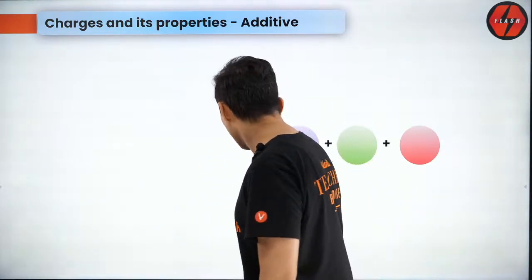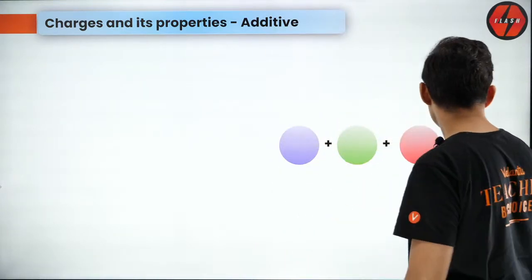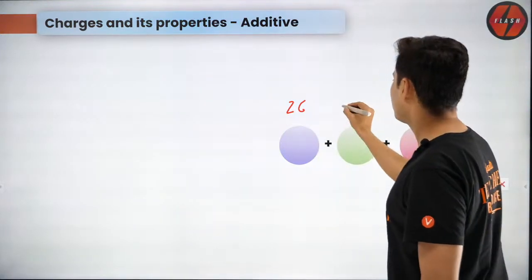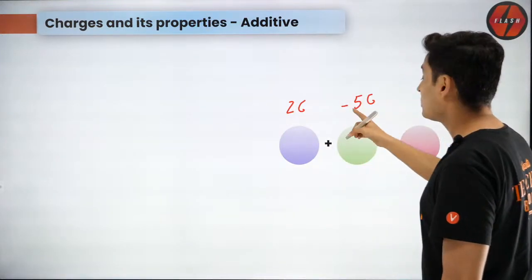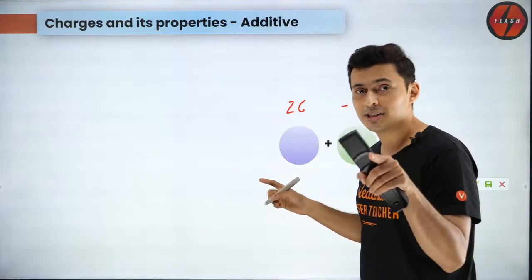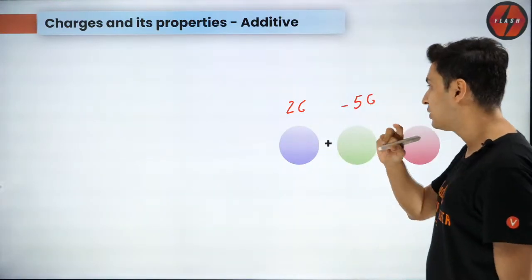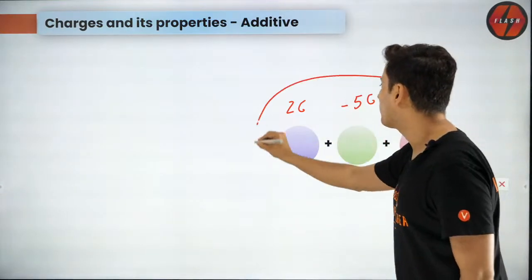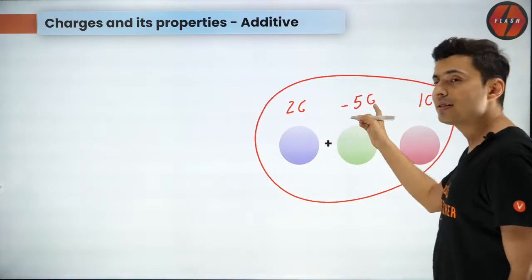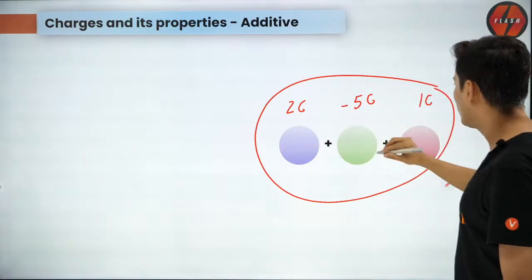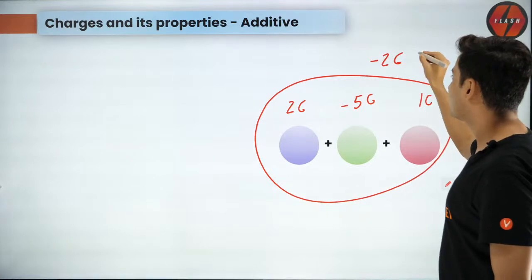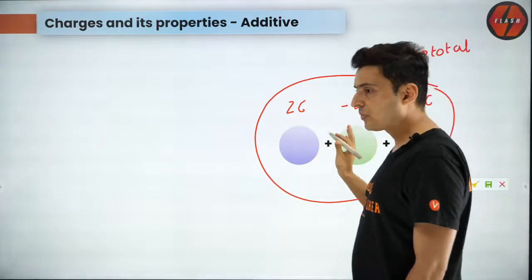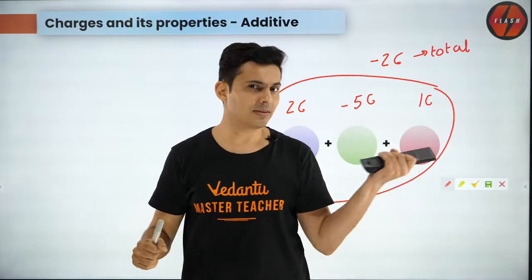So if you have 2 or more charges, say for example something like this, let's say this is a 2 coulomb charge. Let's say this is minus 5 coulomb charge. Charge is measured in coulombs, mass is measured in kgs. I hope you know that. Coulomb is the unit of charge. And let's say this charge is 1 coulomb. So if I add all of them, 2 minus 5 is minus 3, and minus 3 plus 1 is minus 2. So this is the total charge of it. So that's just the addition. If it is negative, just take the minus sign. If it is positive, take the positive sign.